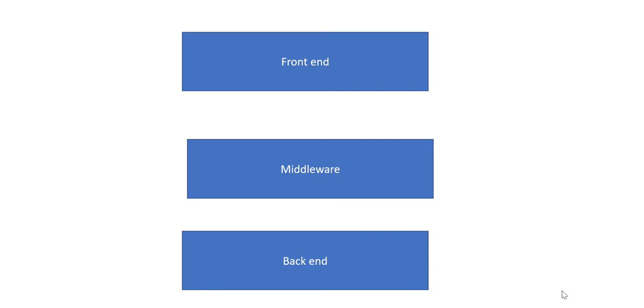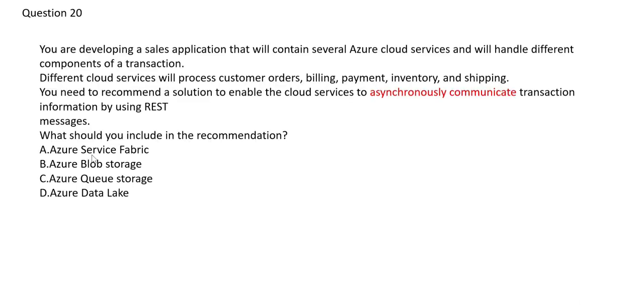Hence, we maintain asynchronous communication so that even if the backend fails or a flip is happening, the Amazon.com user will not experience any outage. Hence, queue storage is the right option here, because for asynchronous communication, you have to maintain a queue.